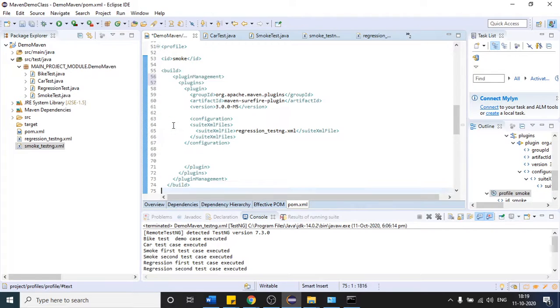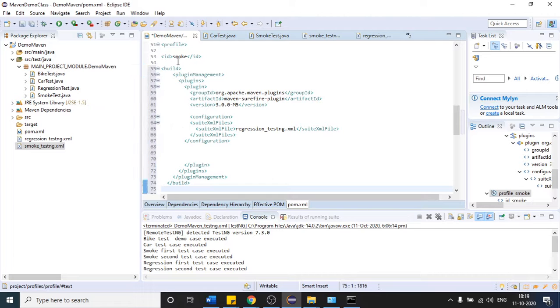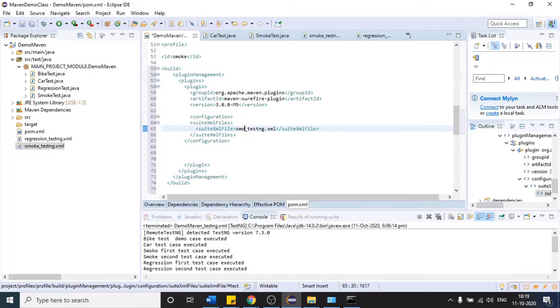ID smoke, I think, yeah, you can paste it here. And this time, I want to run a smoke test case, so I will provide this file name, smoke-testng. So just change the file name to this. That's it you have to do.